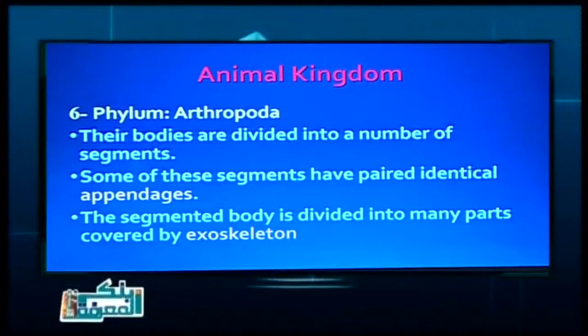And it includes the organisms that have jointed legs. So the arthropoda phylum includes the jointed-legged creatures or animals that live in different environments. And the body is divided into parts, as you see.